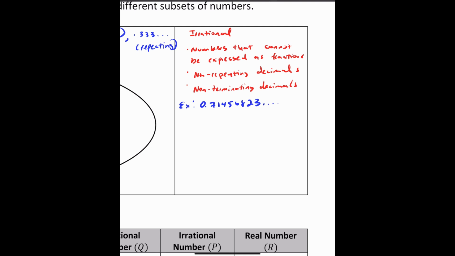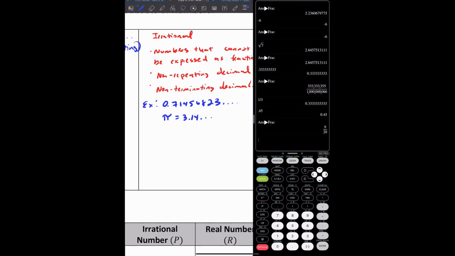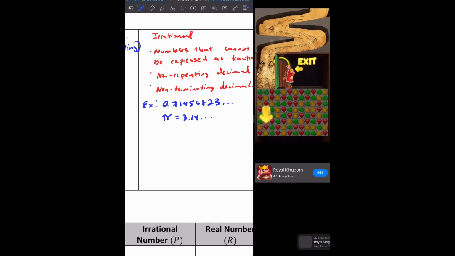I can also say the same thing about the symbol pi, right? Pi is 3.14... It's non-repeating, and it isn't going to stop. It's going to keep on going forever. So let's go ahead and try this with my calculator real quick. If I press second and this caret sign, I get that pi symbol. I hit enter, and this is the result that you get. Now I'm going to see if I can turn this into a fraction. Math enter.